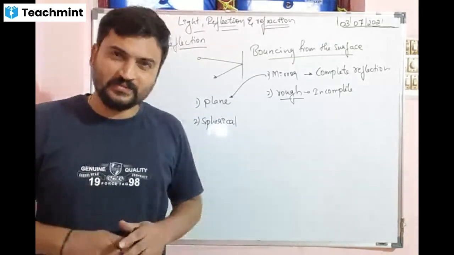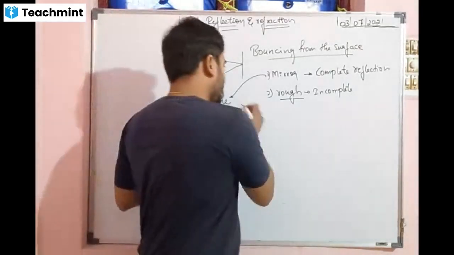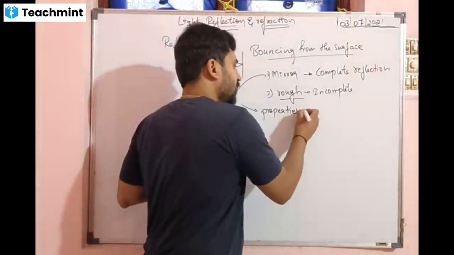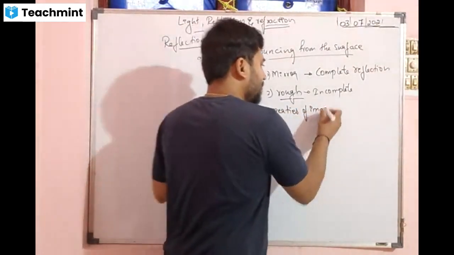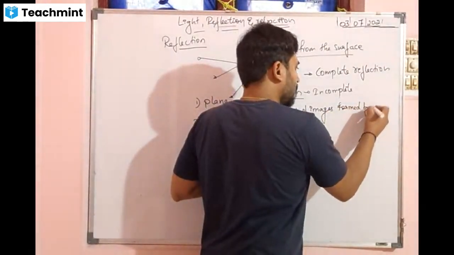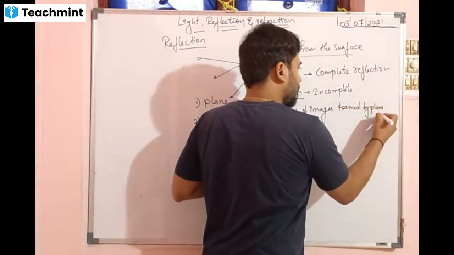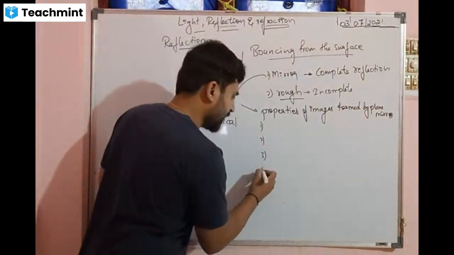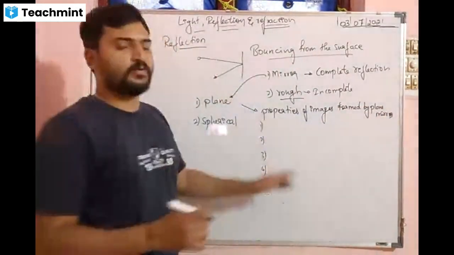So there are different properties of images formed by plane mirror. So today you have to write this. I will explain, nothing is written here. I'll just explain. You will have to write this.